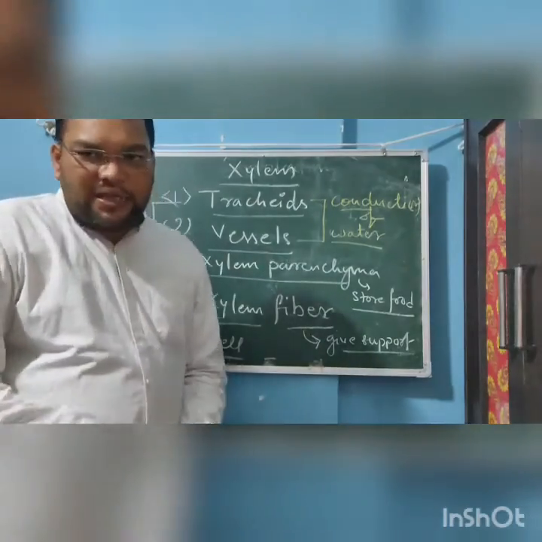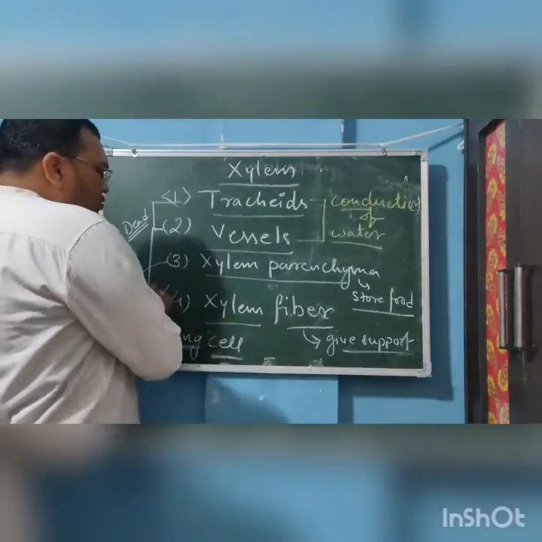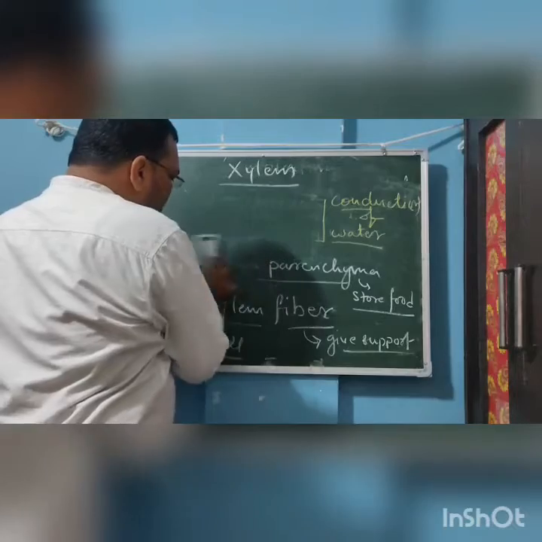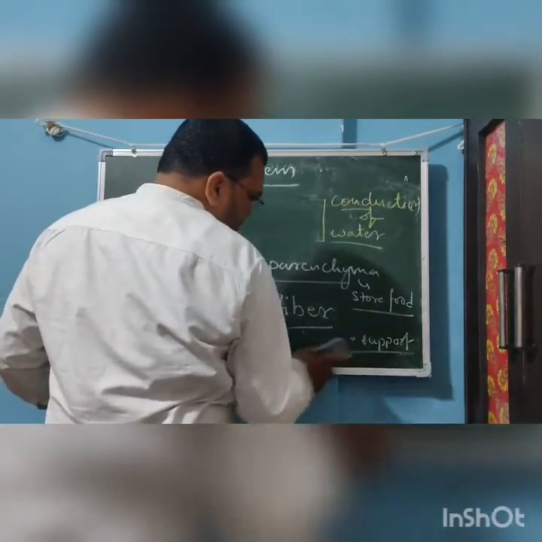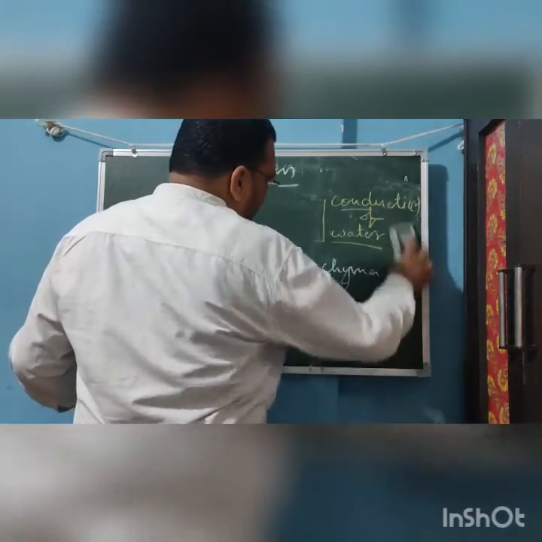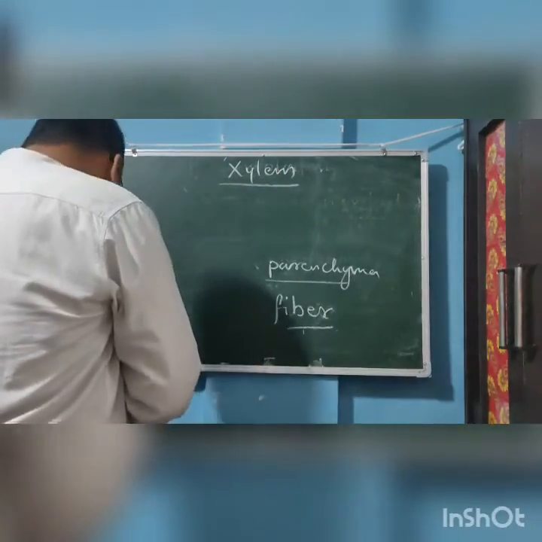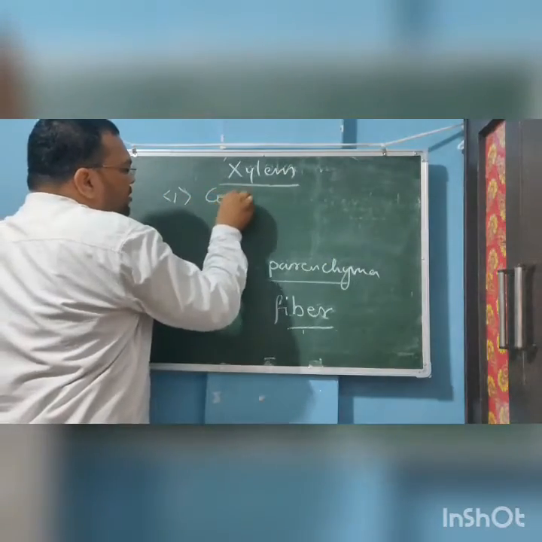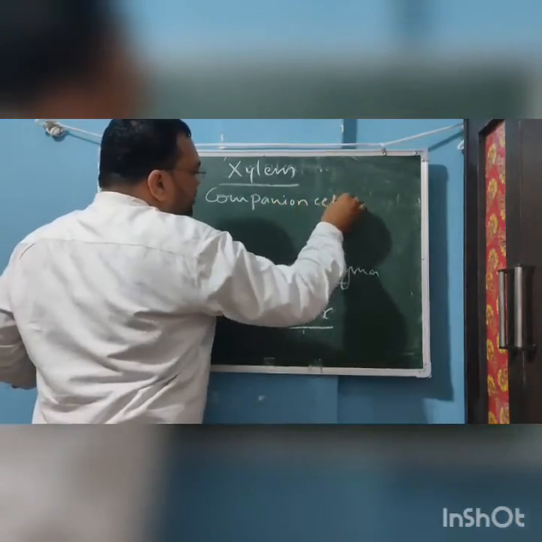Again the same thing is for the phloem. Phloem is also made up of four types of cells. The first is companion cell.